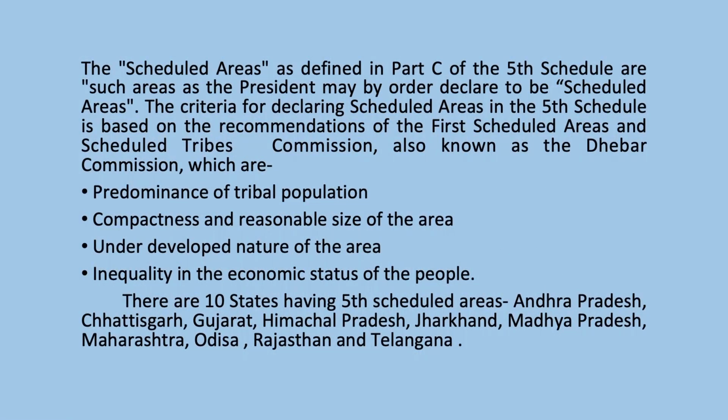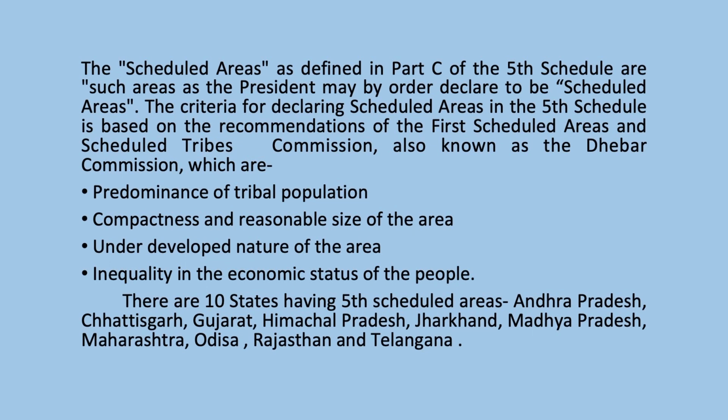The scheduled areas, as defined in part C of the 5th Schedule, are such areas as the President may by order declare to be scheduled areas. The criteria for declaring scheduled areas in the 5th Schedule is based on the recommendations of the First Scheduled Areas and Scheduled Tribes Commission, also known as the Dhebar Commission, which are predominance of tribal population, compactness and reasonable size of the area, underdeveloped nature of the area, and inequality in the economic status of the people.